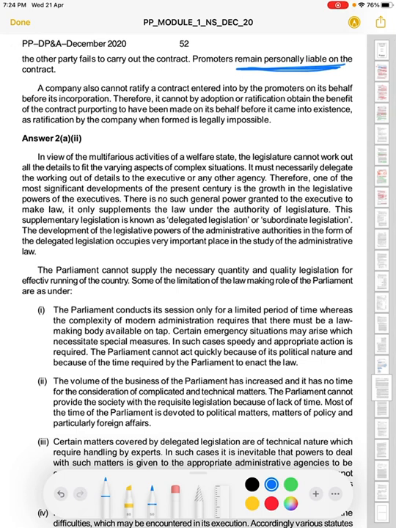Now the company also cannot ratify a contract entered into between the promoter and the third party, a contract made on the company's behalf. Therefore it cannot, by adoption or ratification, obtain the benefit of a contract purporting to have been made on its behalf before it came into existence, as ratification by the company when formed is legally impossible. प्रमोटर ही उसके लिए पर्सनली लाइबल रहेगा, कंपनी उसके लिए कभी लाइबल होगी ही नहीं क्योंकि वो इम्पॉसिबल है रेटिफाई कराना, अडॉप्ट करना. ठीक है.